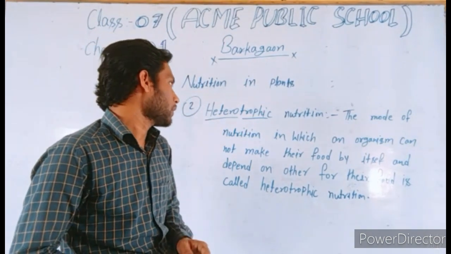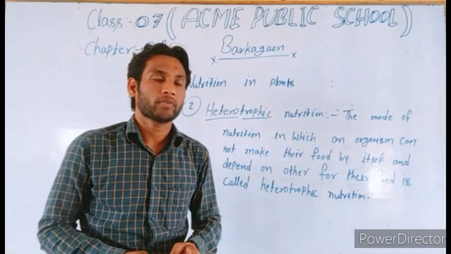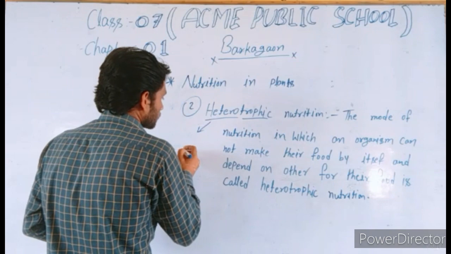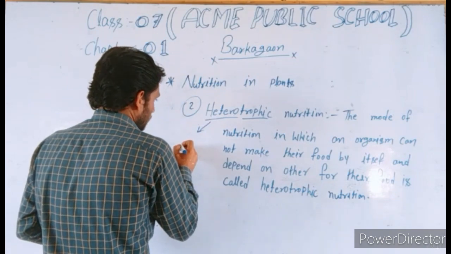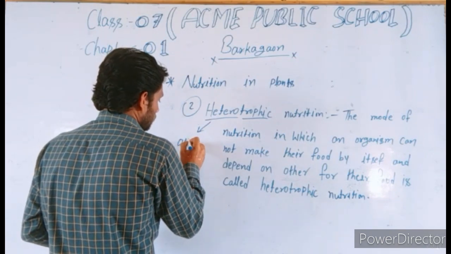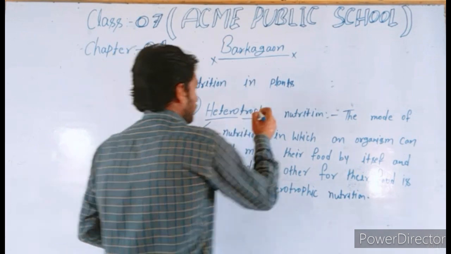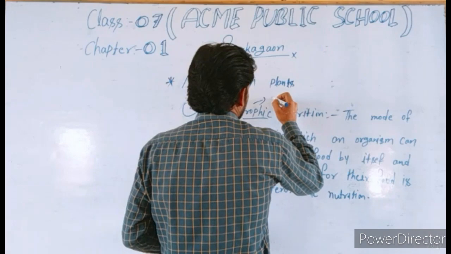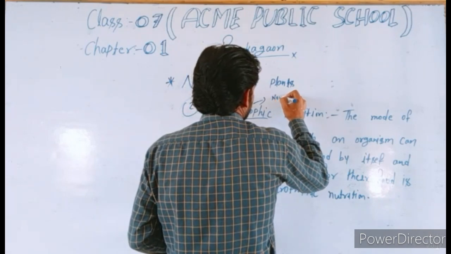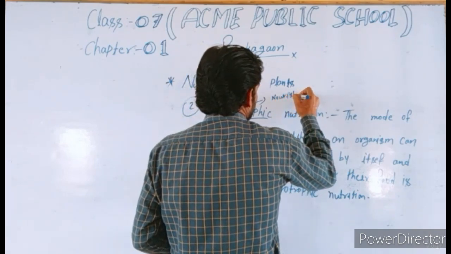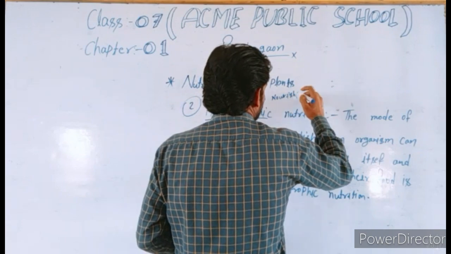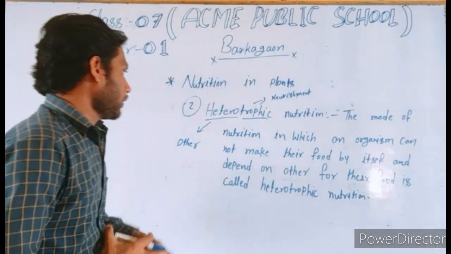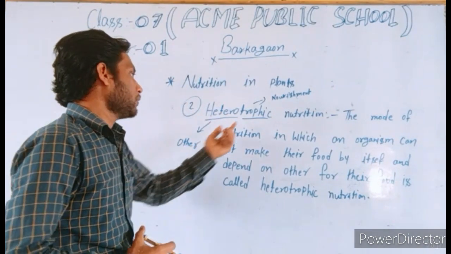Students, we can also understand it in one more way. In this word, hetero means other, and trophic means nourishment. So hetero means other and trophic means nourishment.